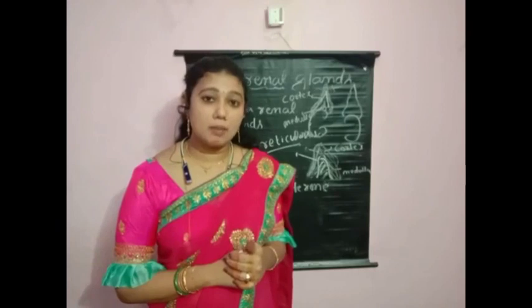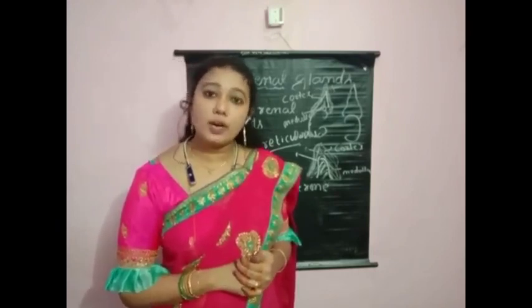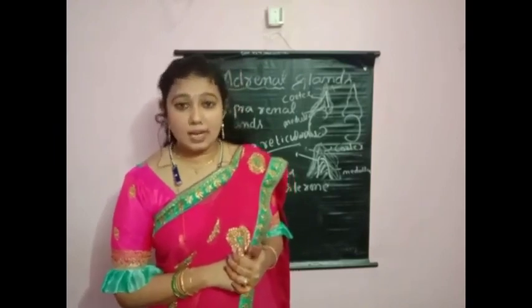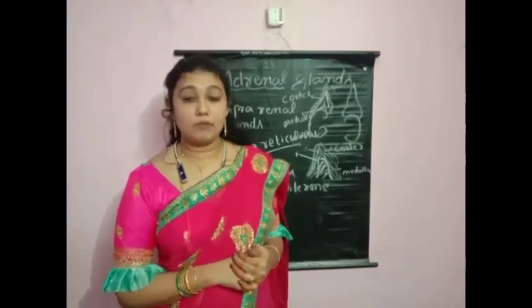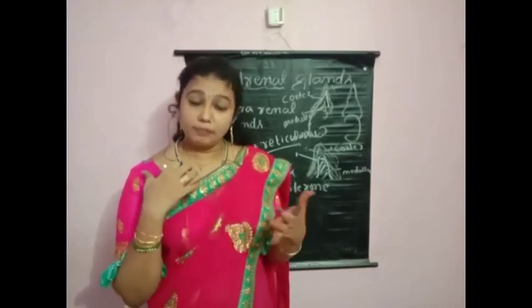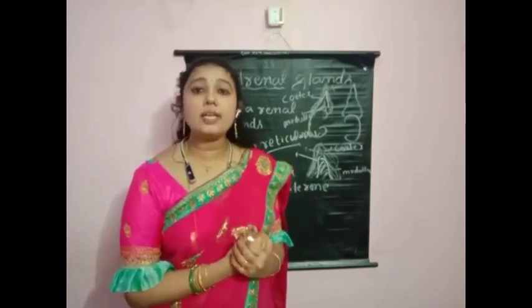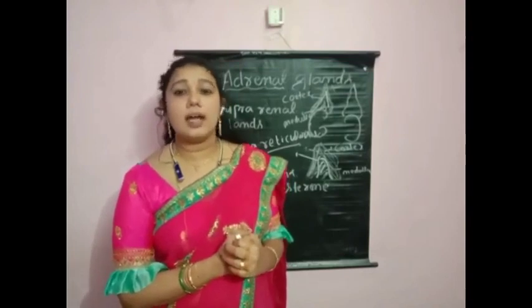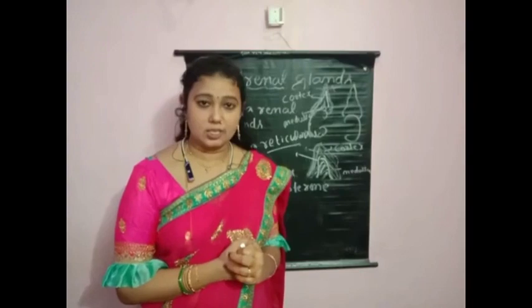Cortisol is also helpful to regulate the functions of the cardiovascular and renal systems in the human being. Children, a very important function is that it can control the cardiovascular functions and renal functions. Renal functions means kidney functions.